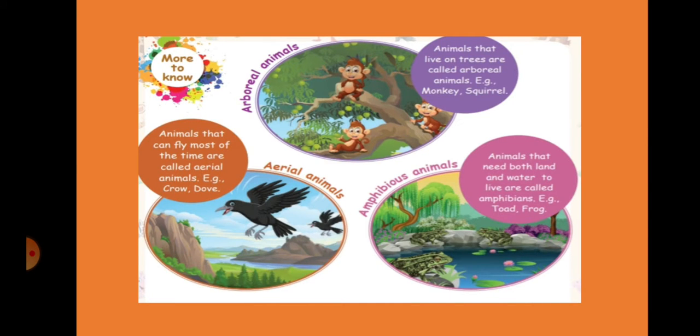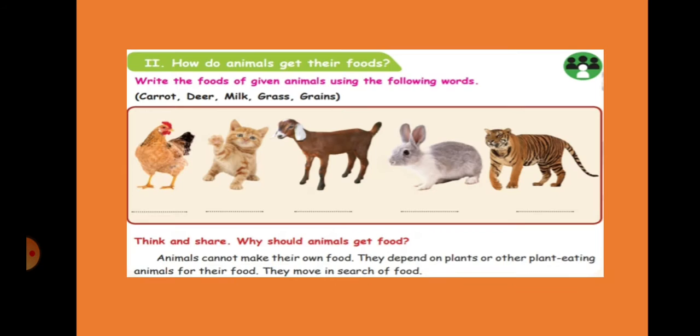Next, aerial animals. Aerial means they are always found flying. Most of the time they will be flying. Aerial means air, up. Then arboreal animals always live on trees, like monkeys, squirrel, etc. Amphibious animals need both land and water. They are frog, toad, etc.